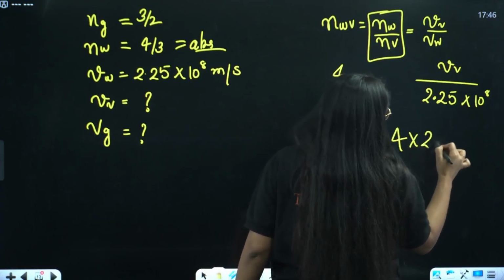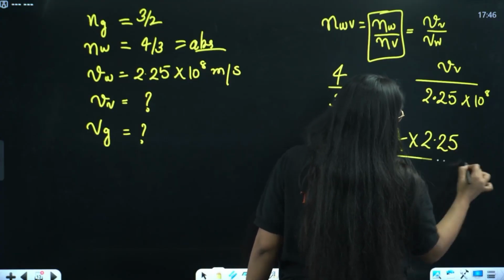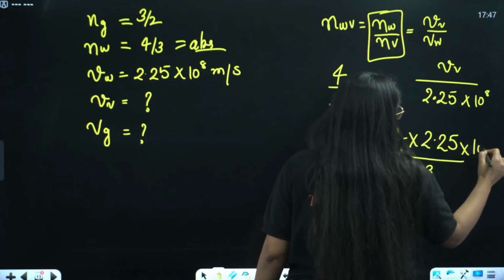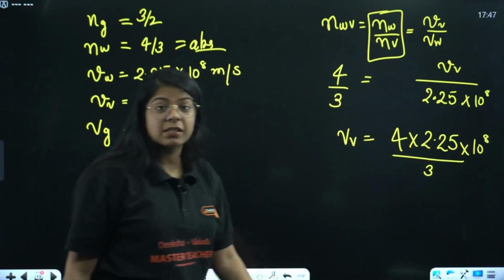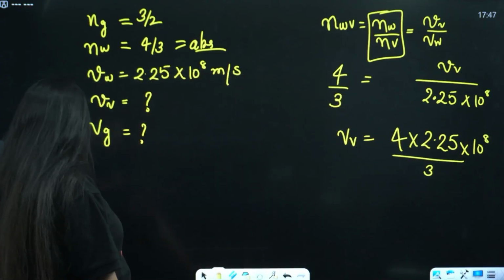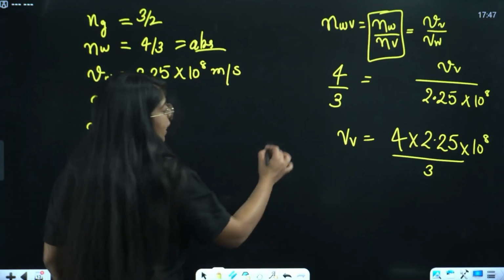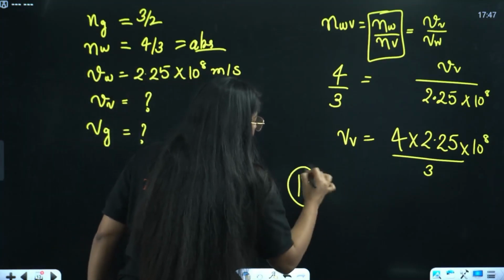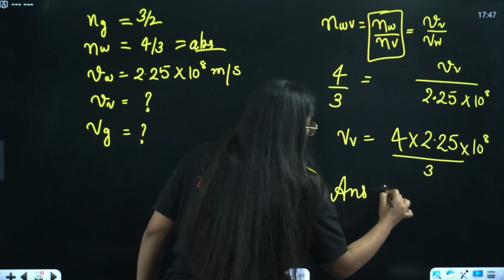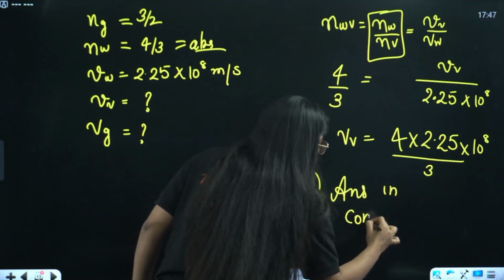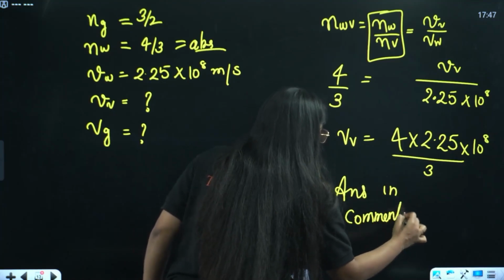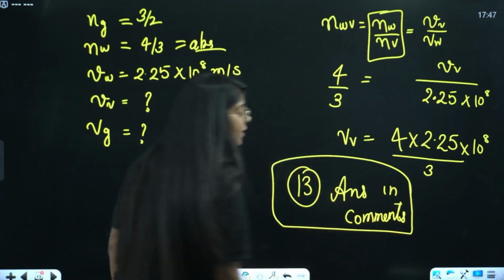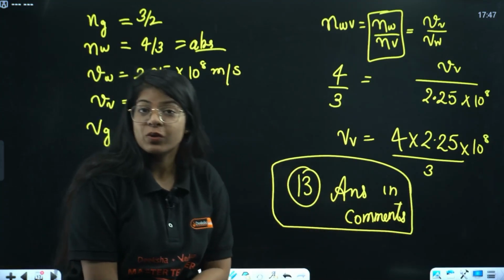This is an easy calculation, divide by 3 into 10 raised to power 8. Let me know the answers in the comment section. This is slide number 13, my friend. Let me know the answer of the 13th slide in the comments. I am writing for other students as well. So solve it and write it in the comments so all of the other students can also see the answer.